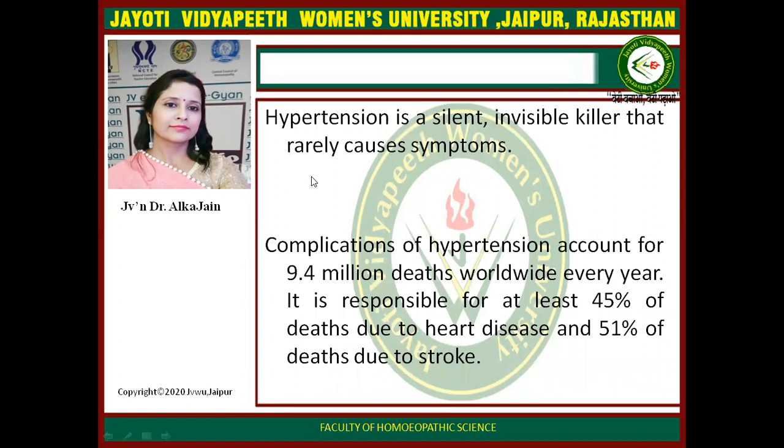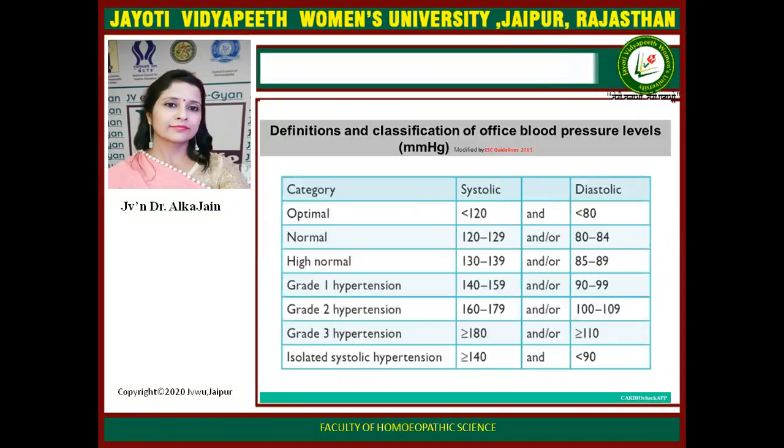So first of all, what is hypertension? Hypertension is raised blood pressure, and this is a table which shows from optimal blood pressure up to isolated systolic hypertension.